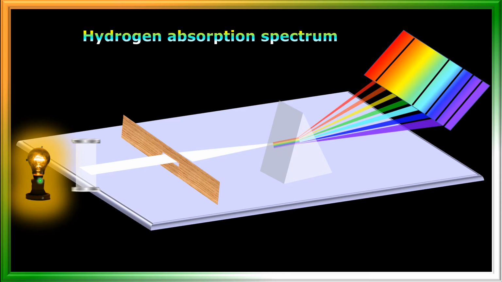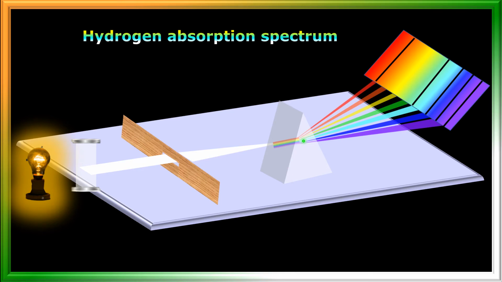White light is passing through the container containing hydrogen gas, and the hydrogen gas is absorbing some wavelengths, and the remaining wavelengths of light come out and pass through the slit. The slit makes that light a fine beam, and that fine beam is passing through the prism. See here, the prism separates all colors depending upon their wavelengths. It will separate all the colors.